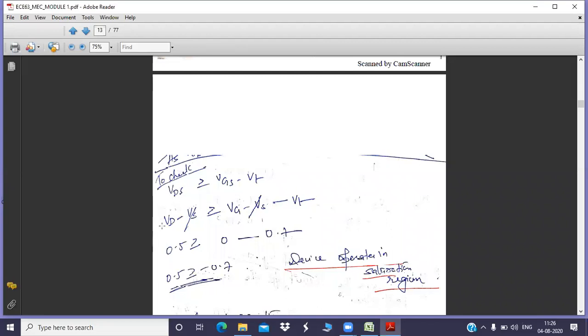Now we are going to check the condition. Now what is VDS? What is the concept behind this particular representation, VDS? What does it mean? Anybody? Why did we represent VDS instead of VD or VS?